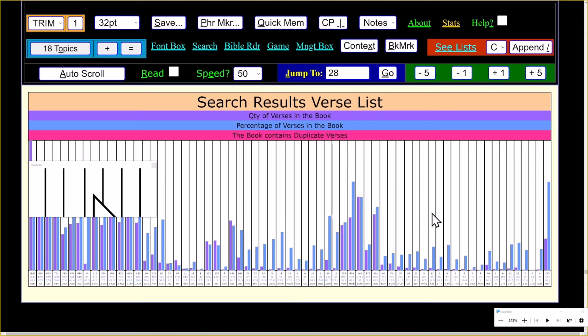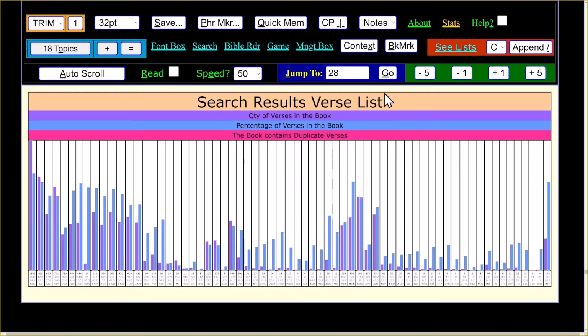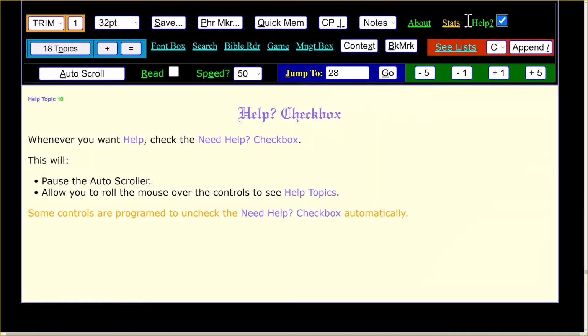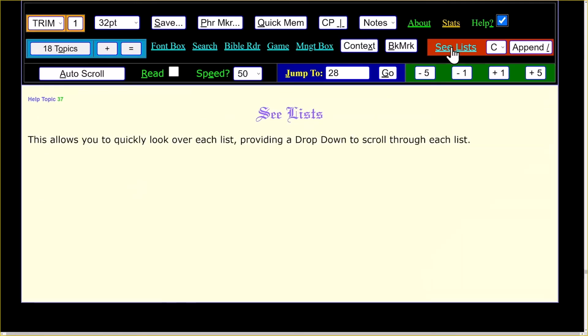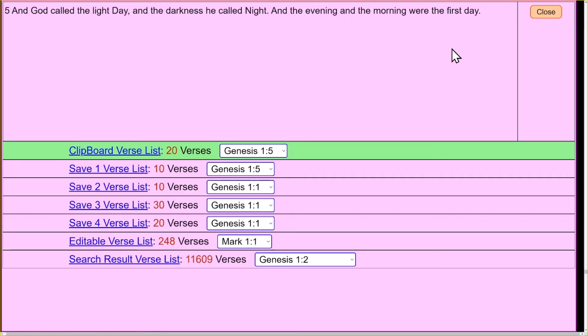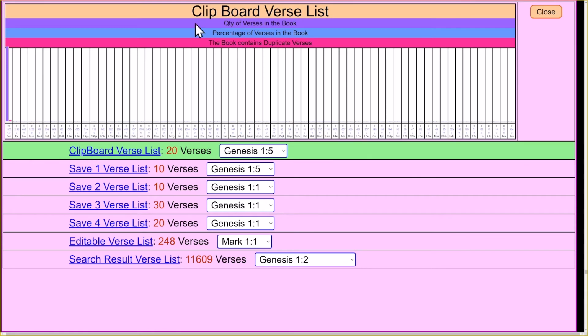Now, let me come over here. I'm going to get rid of the Windows magnifier, and I'm going to show you there's other things you can do. Now, what you have to click on is Help, because that'll get rid of the last chart that we did. So now we come over here, and we can actually click on clipboard verses. This up here tells me this is the clipboard verse list, and that's what's on it. You can notice this one here contains duplicate verses, and it's that color.